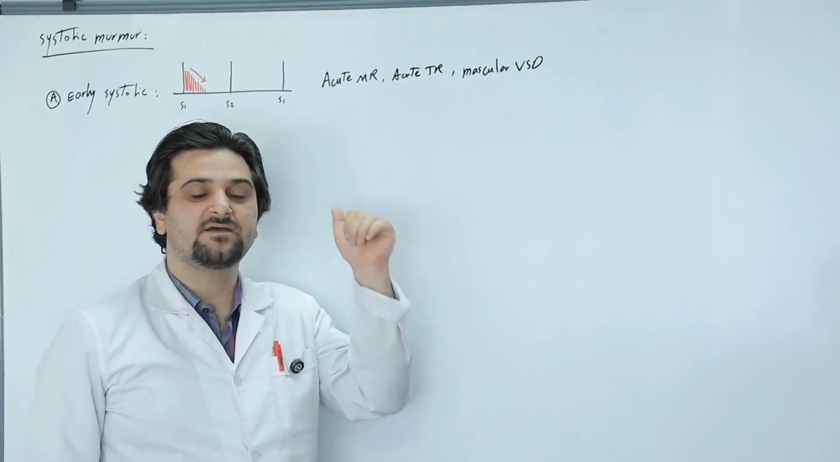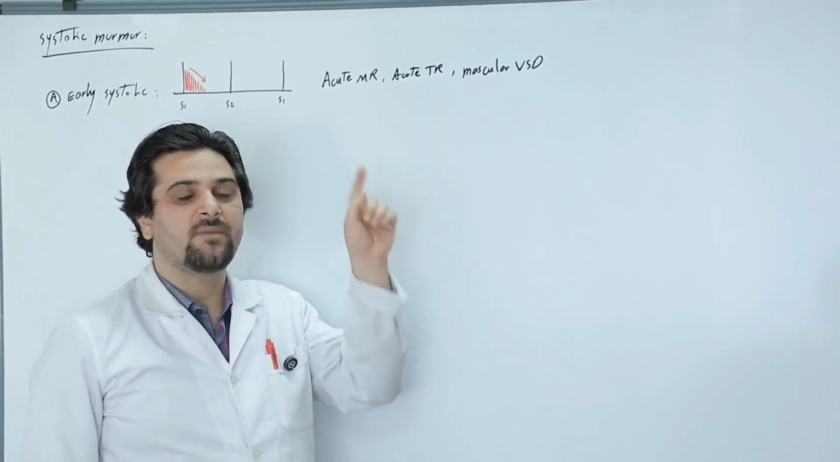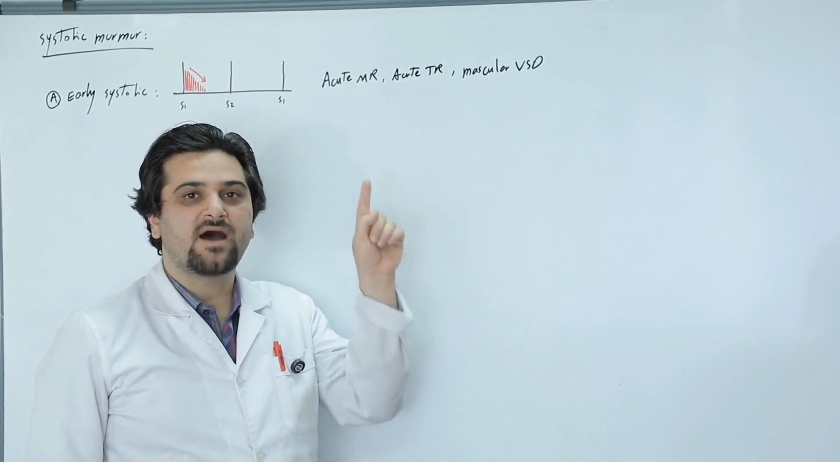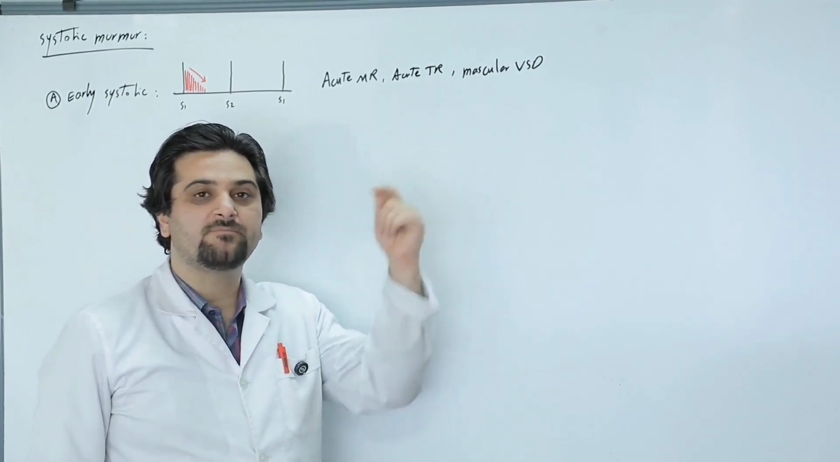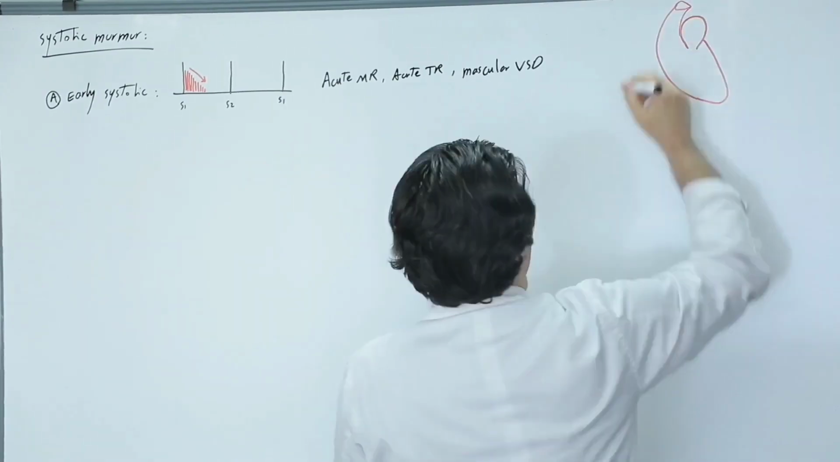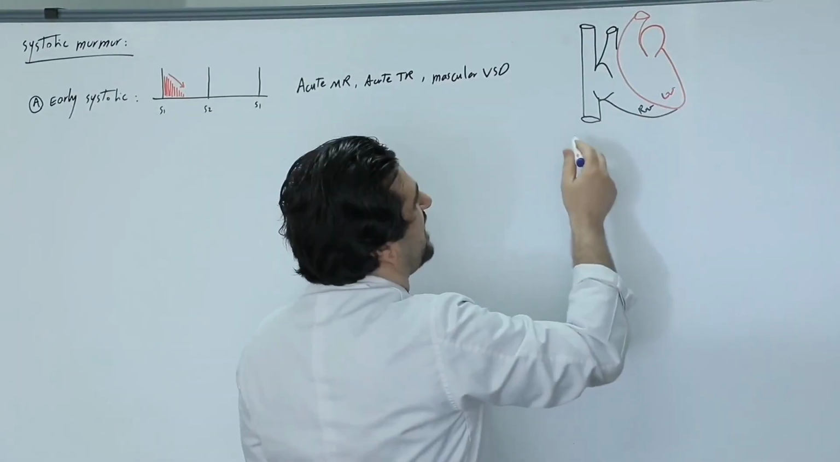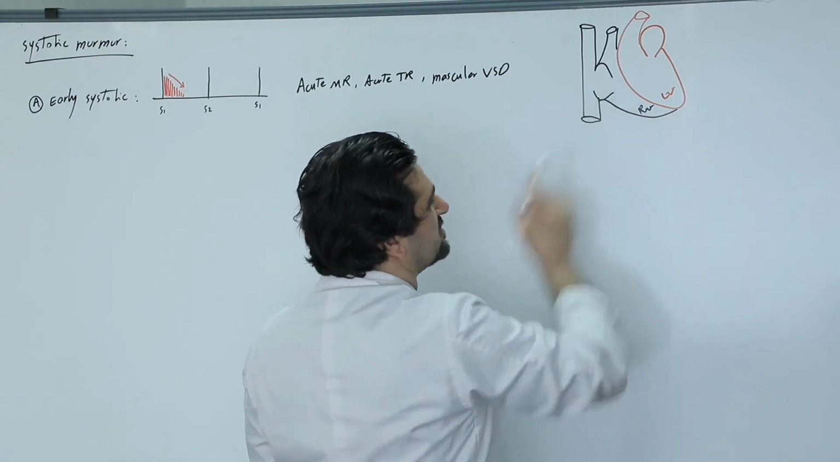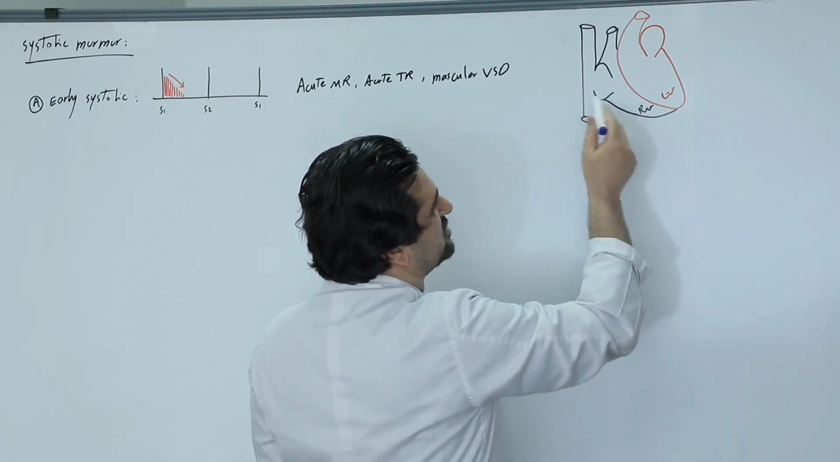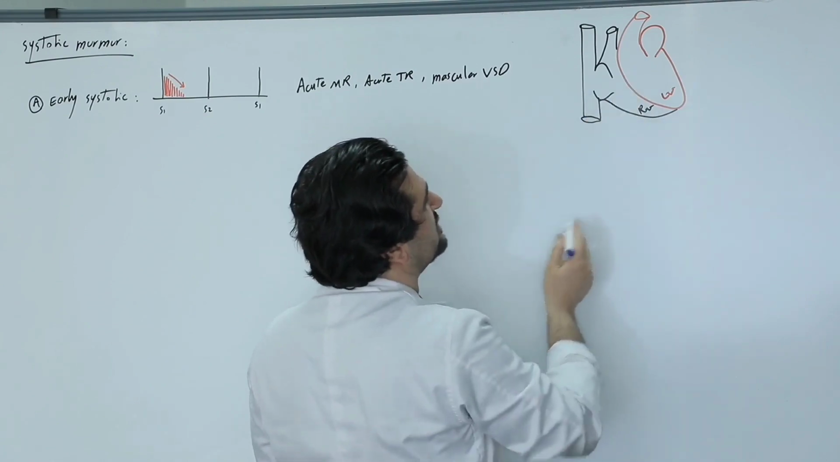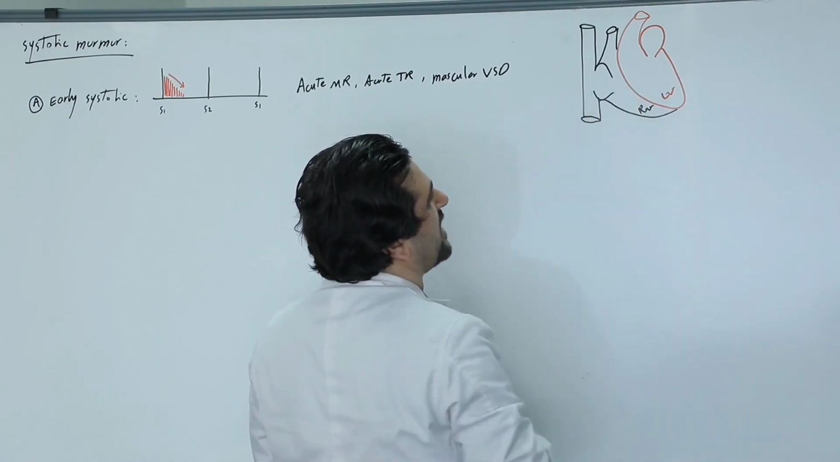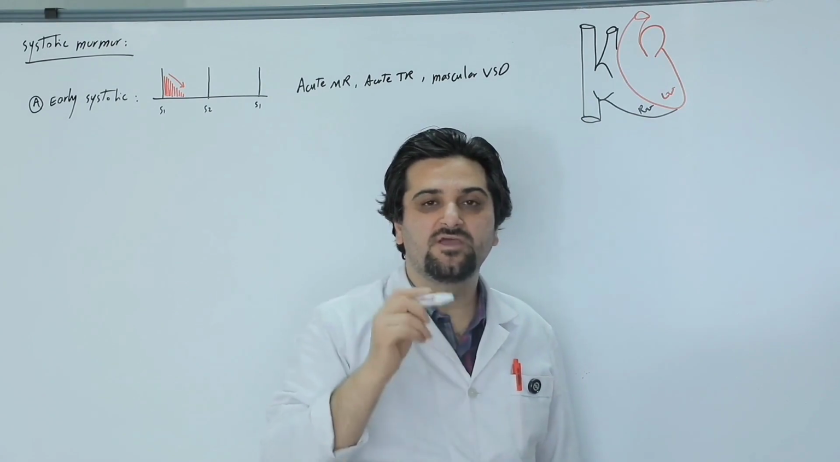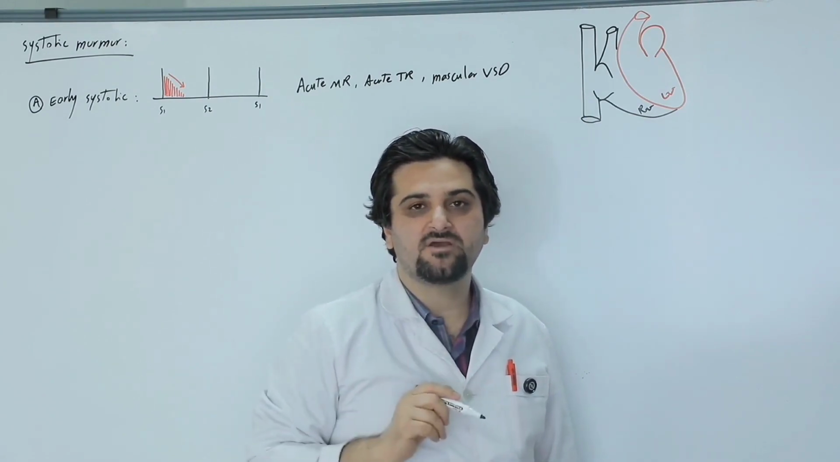What diseases lead to early systolic murmurs? Acute mitral regurgitation, acute tricuspid regurgitation, and muscular VSD. The factor that determines where in systole the murmur occurs is the pressure gradient, meaning when the maximum pressure gradient is at the beginning of systole, the murmur will also be early systole. In a patient with acute MR, we have an early systolic murmur.